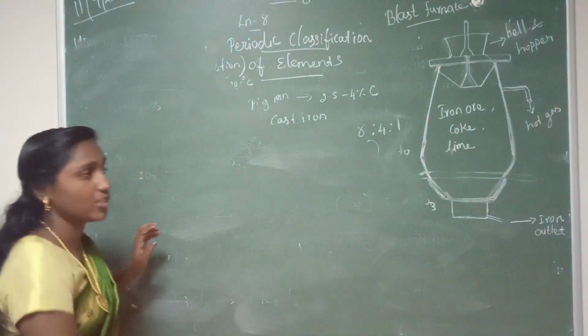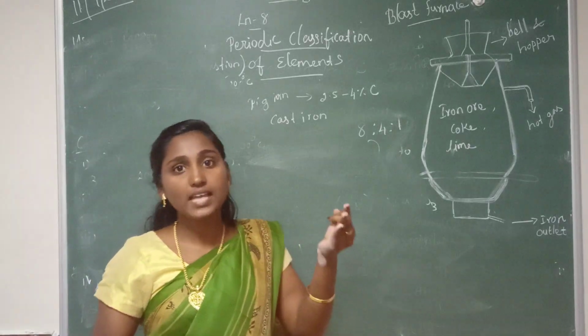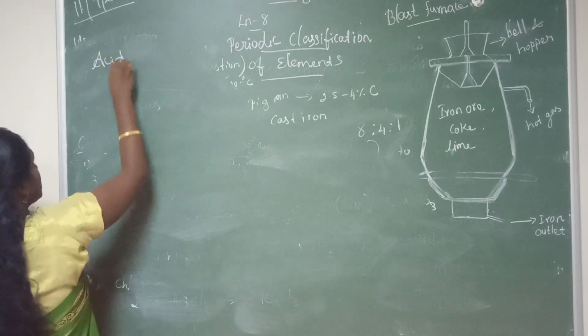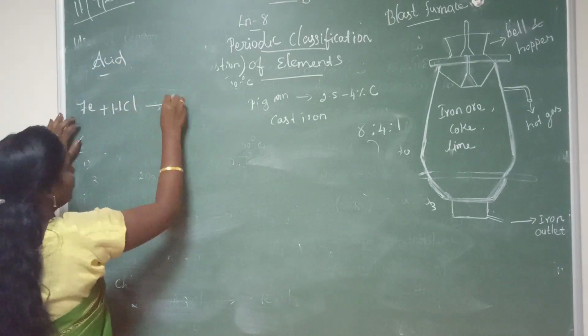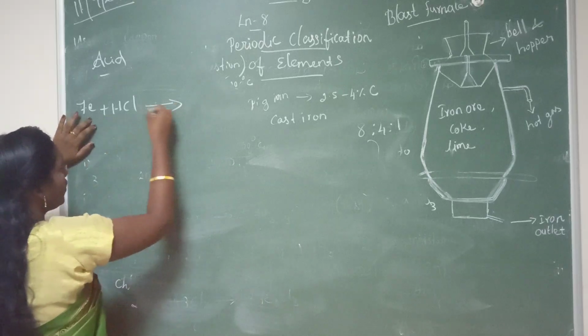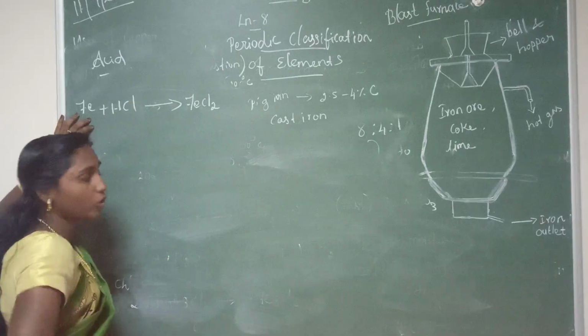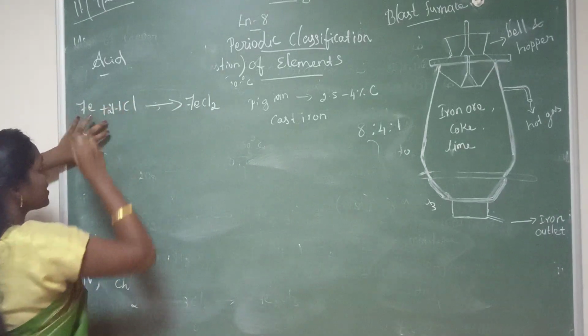Reaction with acid. So what are the acids you know? Hydrochloric acid, sulfuric acid and nitric acid. So reaction with the acid, first one, iron reacts with hydrochloric acid. Look here, iron reacts with the hydrochloric acid, it can form FeCl2, okay, ferrous chloride. So here 2 chlorines are there, so we can balance this equation.